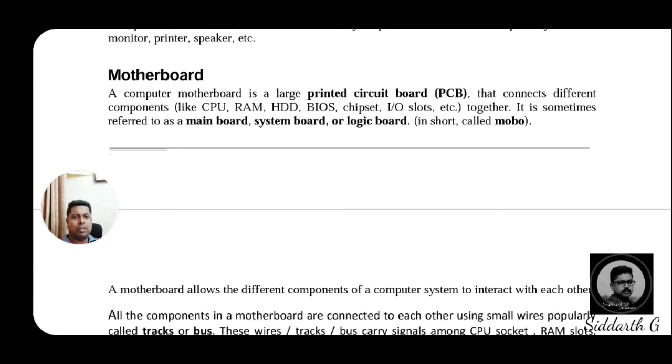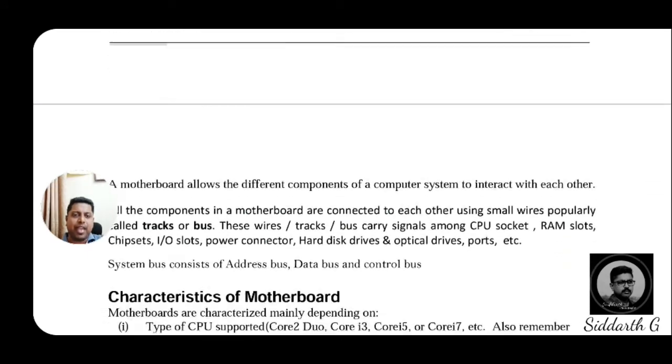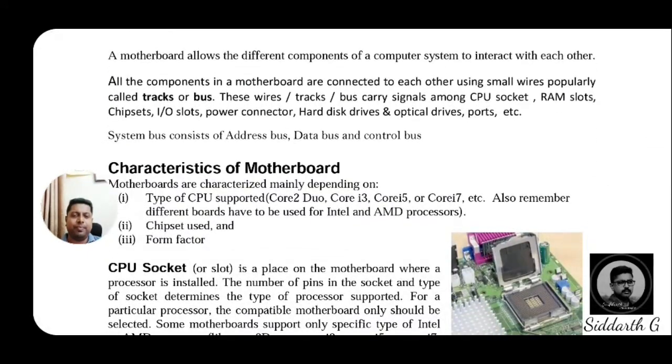See dear students, in a computer, inside the CPU, which is the major component of a computer, if any question comes for one mark, it is 100% motherboard. So we have some different characteristics. Before going to the characteristics, we will discuss some other key points about the motherboard. A motherboard allows different components of the computer system to interact with each other. Of course, they will interact with each other.